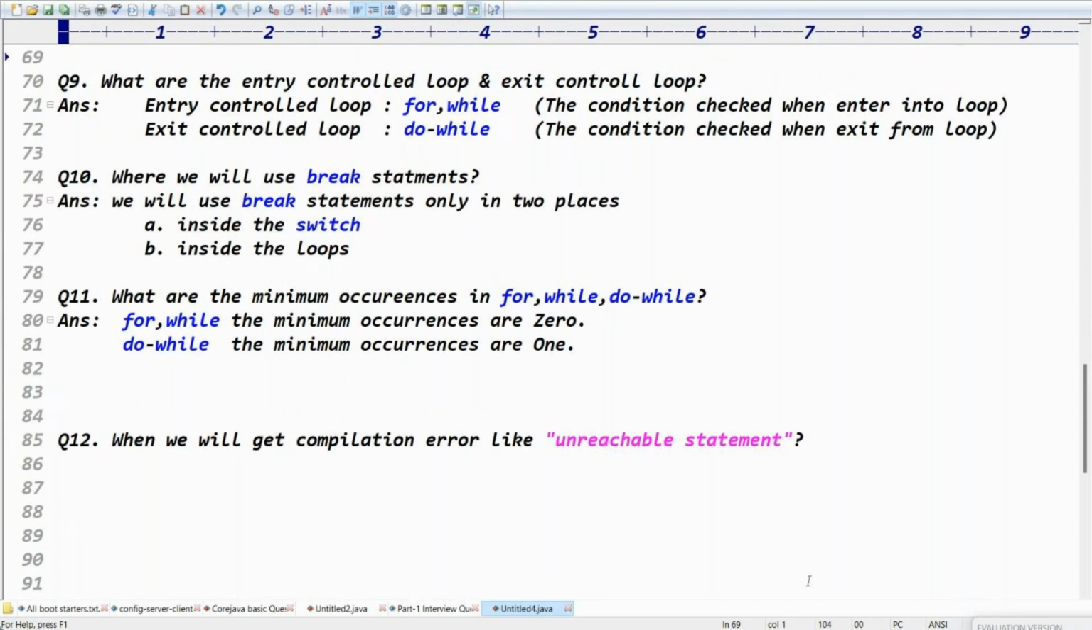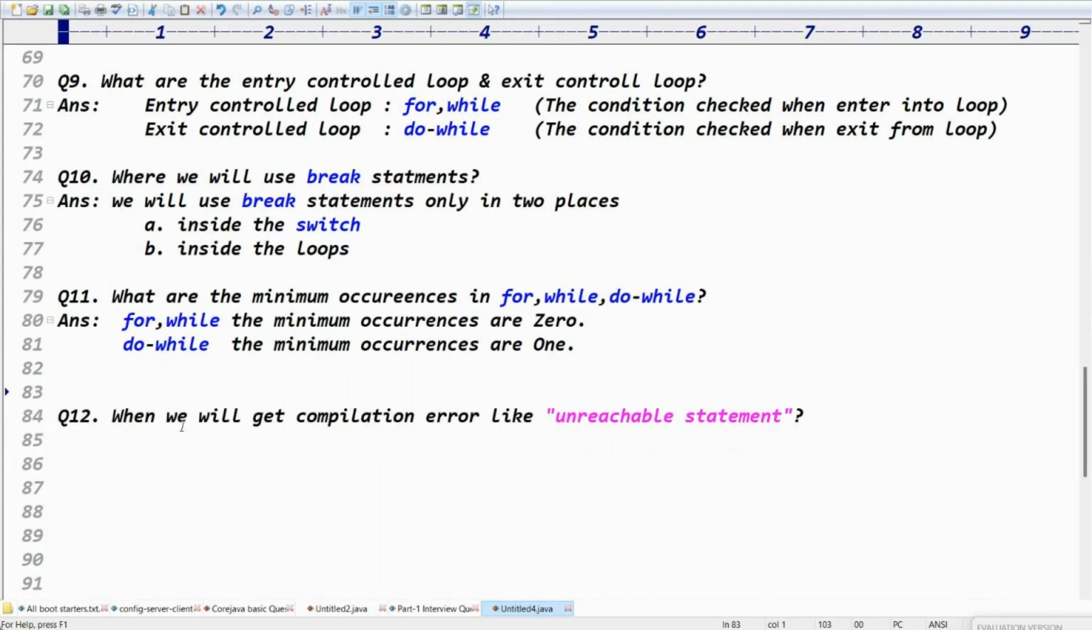When will you get the compilation error like unreachable statement? Anyone know that? Maybe while you are doing practicals with loops, while loop, for loop, and do while loop, you'll get this kind of error frequently. When will you get the compilation error like unreachable statement? Got the point, right?